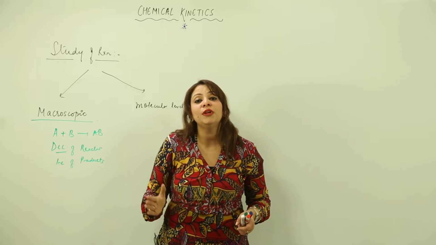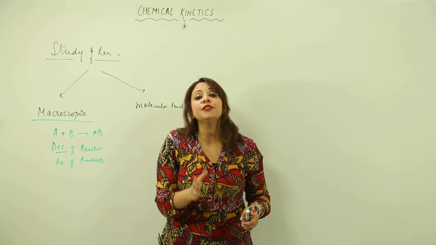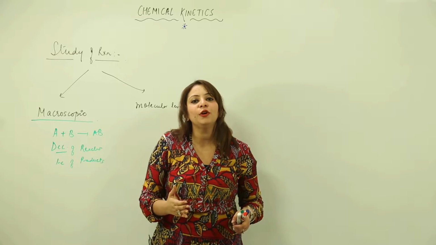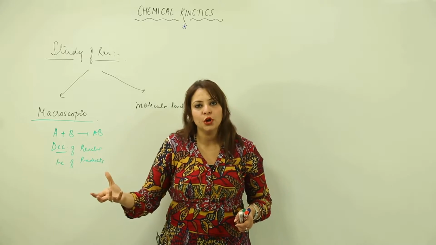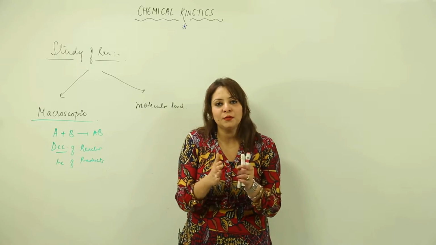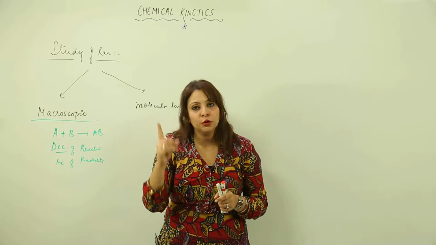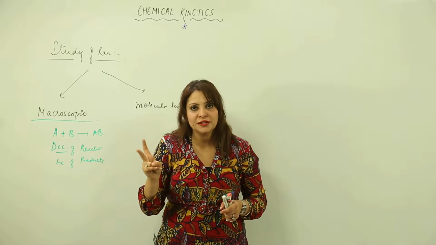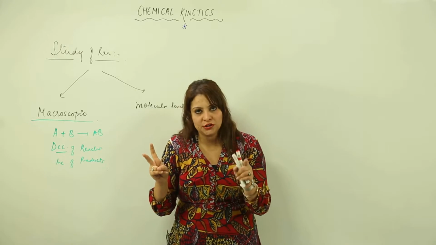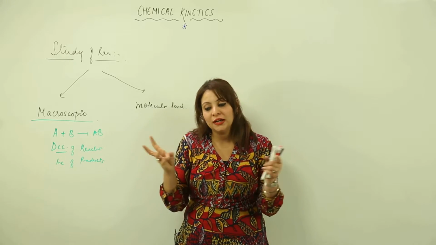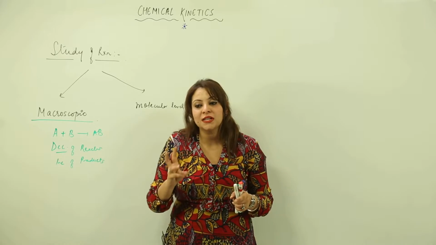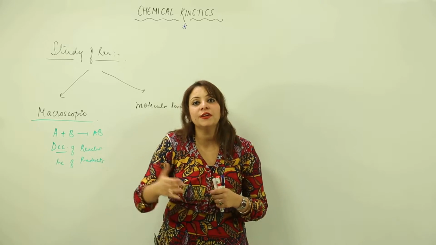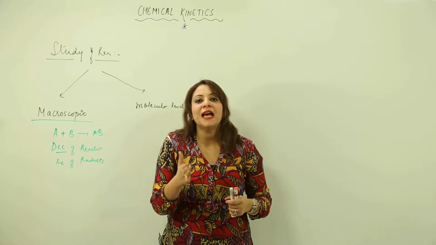And for this we need the collisions to occur, and the collisions should be elastic, or you can say effective. An effective collision is one which actually results in the breaking of bonds, and as a result we get new bonds. Again I am repeating: for the reaction to occur there has to be a collision, and the collision should be effective, that means elastic, one which actually breaks the bonds. And the third is the collision frequency, that means how many reactant molecules are colliding with each other in 1 second. So the collision frequency has to be high.